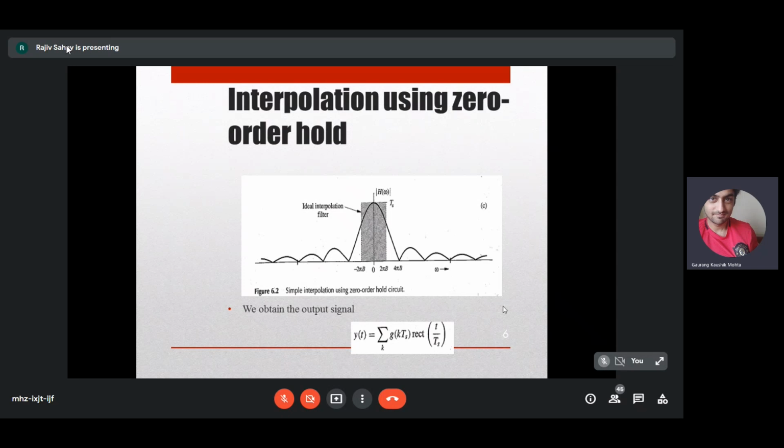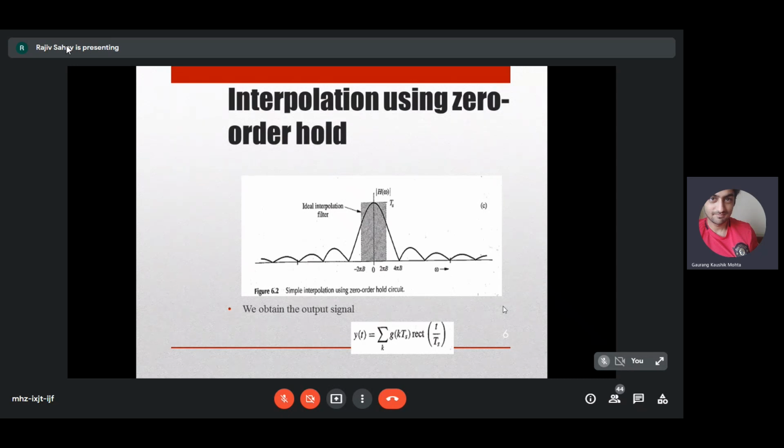How would you demodulate the simplest AM signal? You will track the envelope of the AM wave by passing it through an RC circuit. This RC circuit will do a zero order hold. So we are going to reconstruct, or interpolate, the continuous time signal from the samples g tilde of t by using zero order hold.